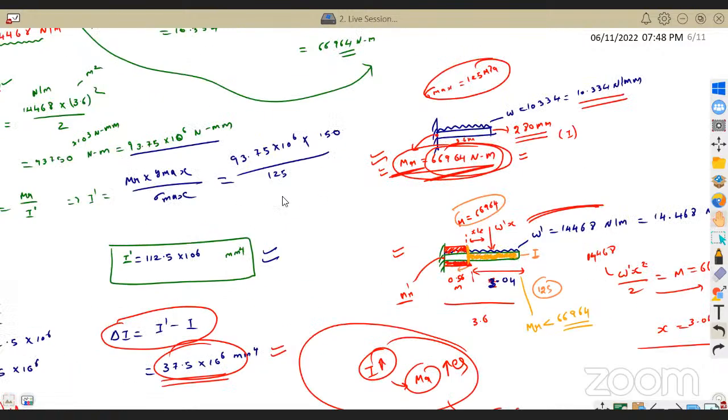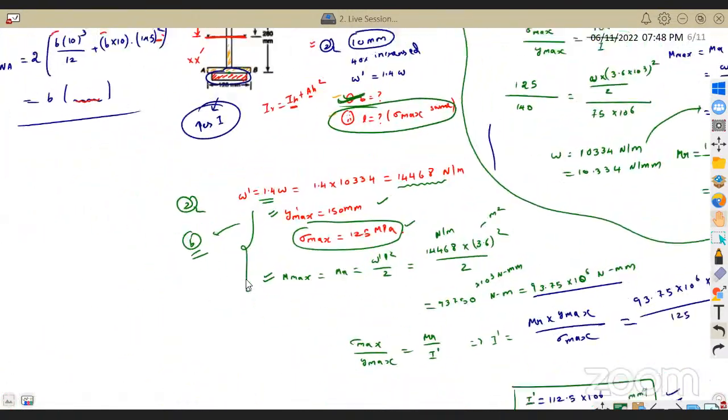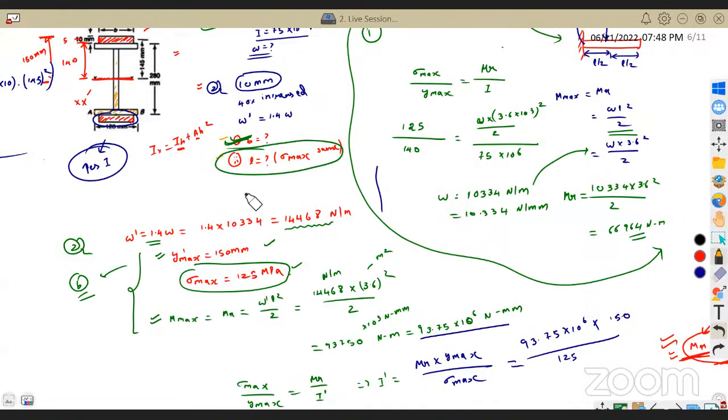That is why I said this question has lots of layers and it's a very good question. So what is the L value? It is 0.56 meter.